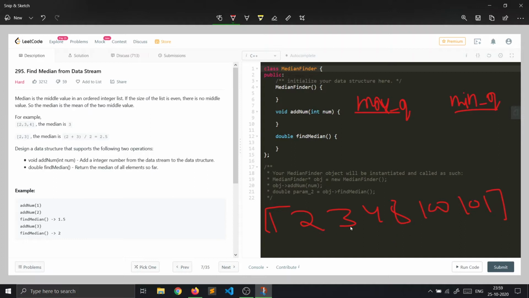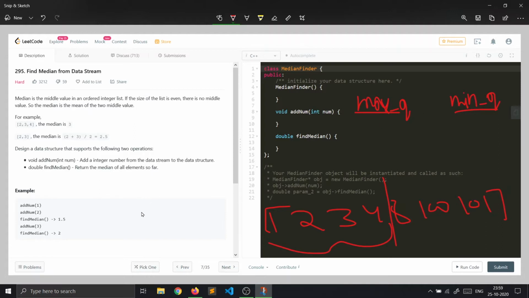Let's see how. This has 1, 2, 3, 4, 5, 6, 7 elements. If there are an odd number of elements, we will keep one extra element in the max queue. So we will break from here and put all these elements in the max queue.